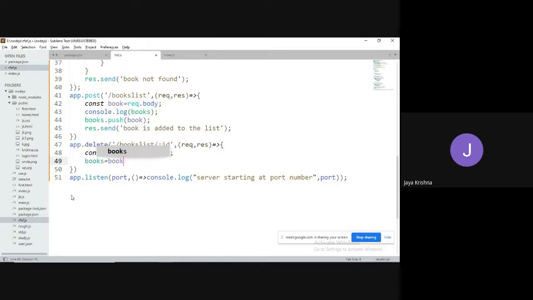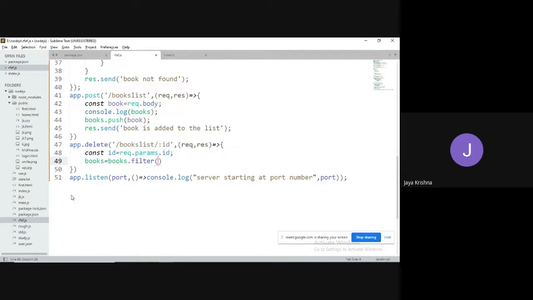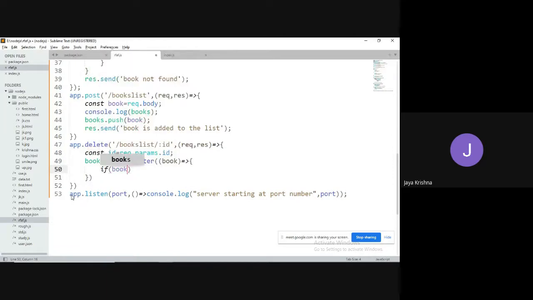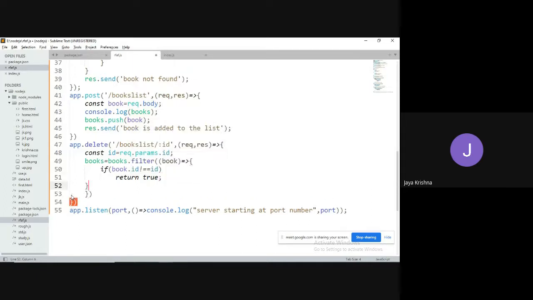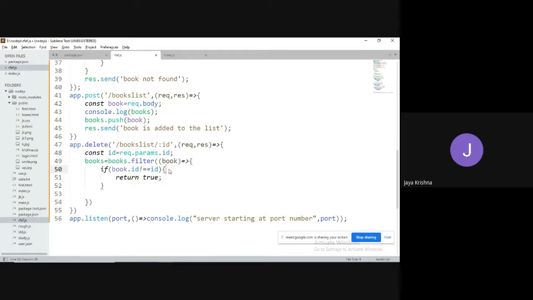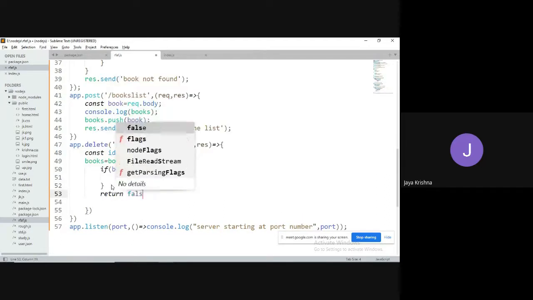So books equal to books dot filter of a callback function: if book dot id not equal to id, I'm going to simply return book, otherwise return false.